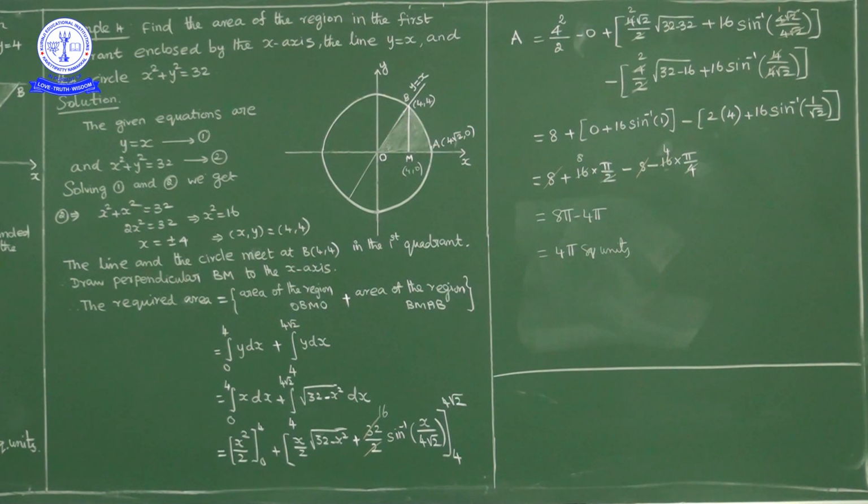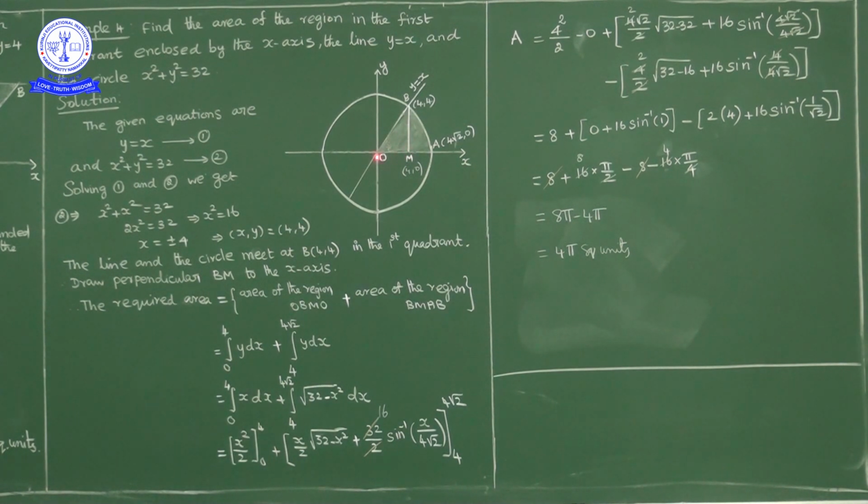First of all, I will drop a perpendicular from B (4, 4) onto the x axis. So what will be the point on the x axis? (4, 0). So the required area is nothing but the area of triangle OBM plus the area under the region BMAB. Now the area of triangle OBM is nothing but the area under the line y equals x.